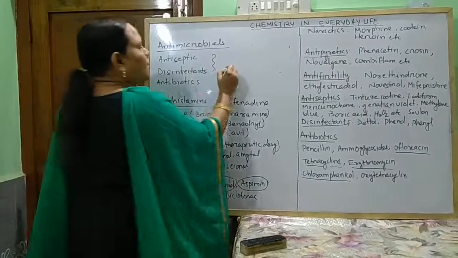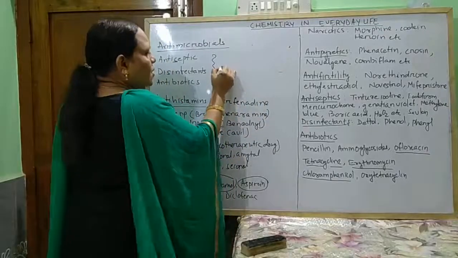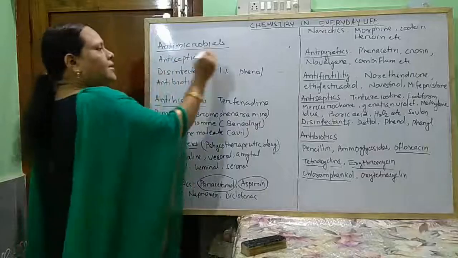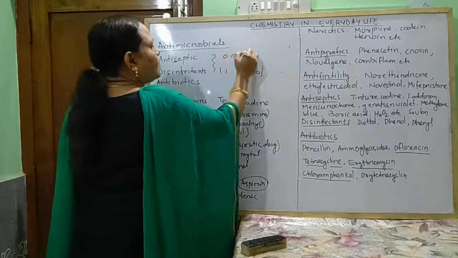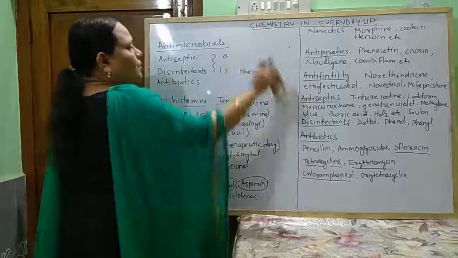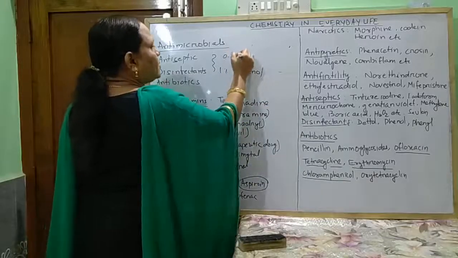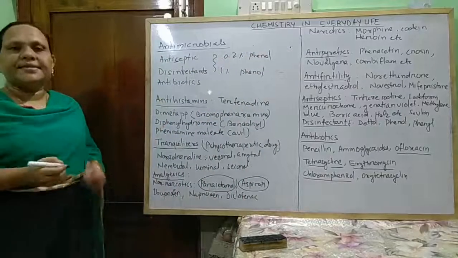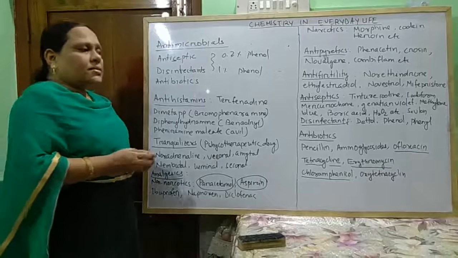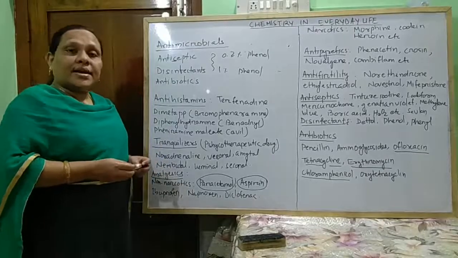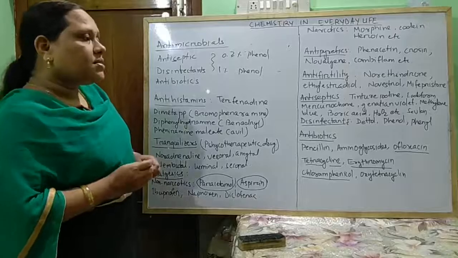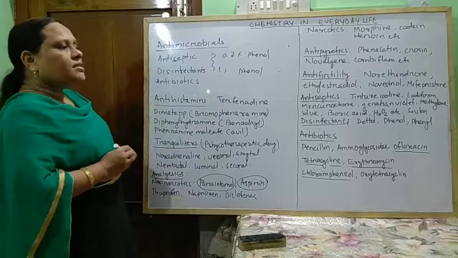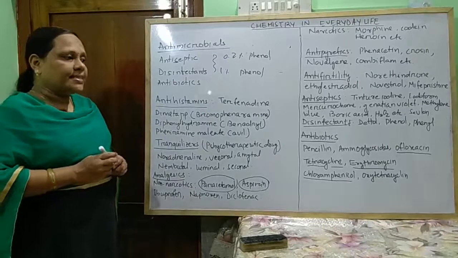For example, 1% phenol acts as a disinfectant, whereas 0.2% phenol acts as an antiseptic. Similarly, some other disinfectants are phenyl, Dettol, and Savlon. These are some examples of disinfectants.